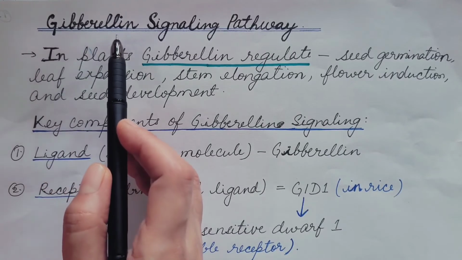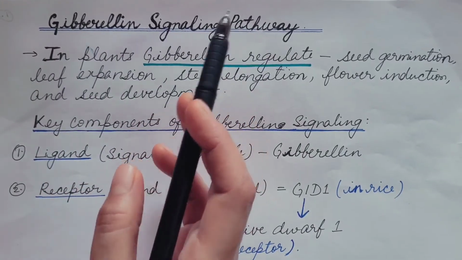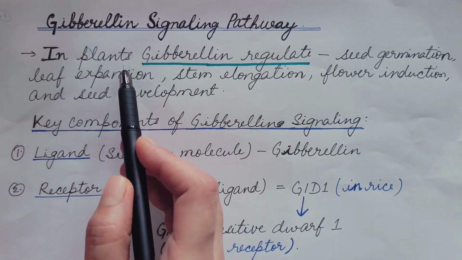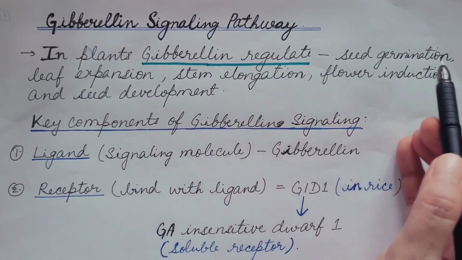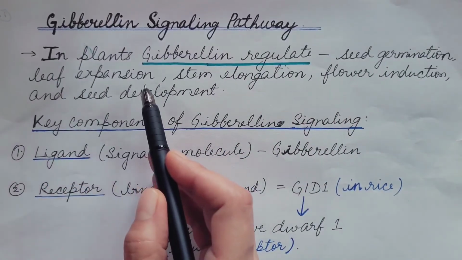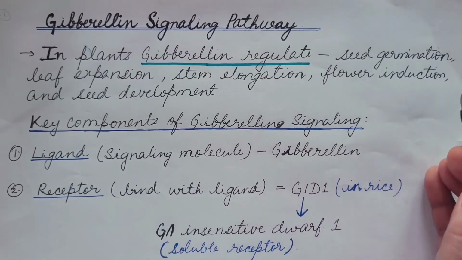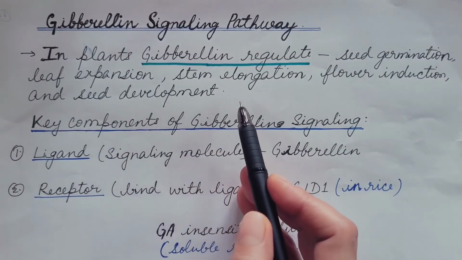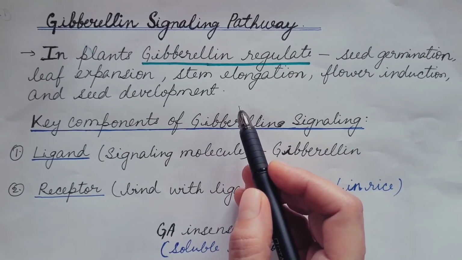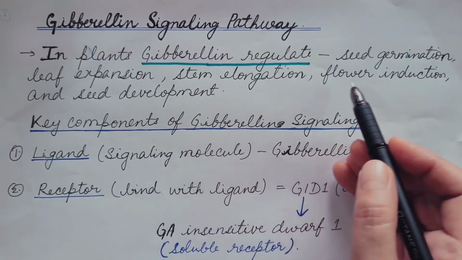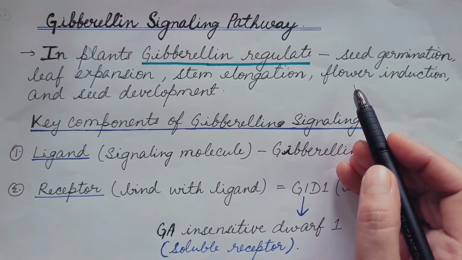Now let us see the gibberellin signaling pathway. We have already discussed that in plants, gibberellin regulates seed germination, leaf expansion, stem elongation, flower induction and seed development. So now the question comes: how does gibberellin regulate these physiological functions?